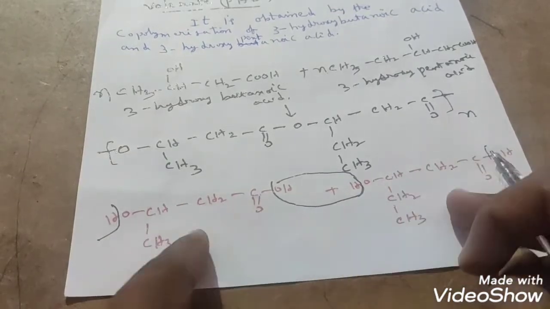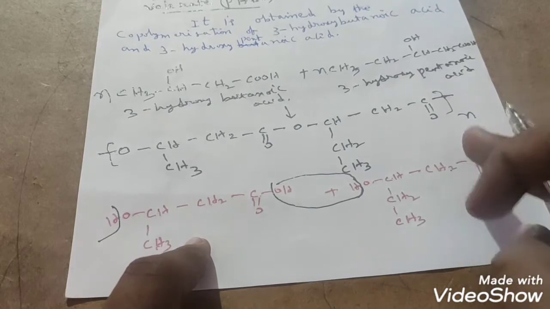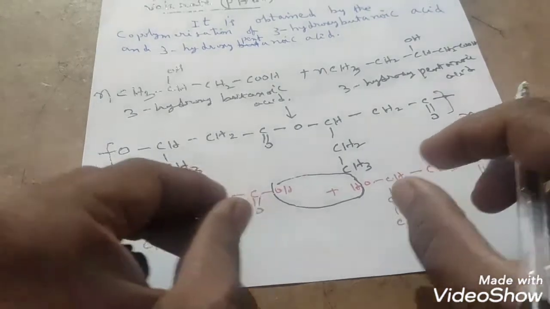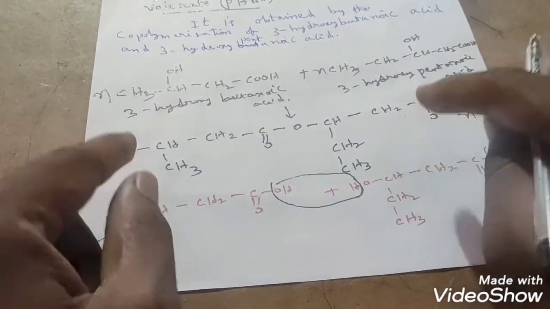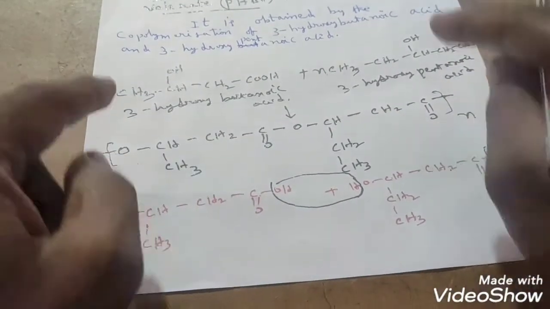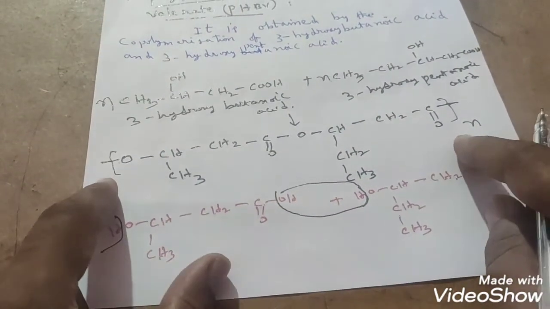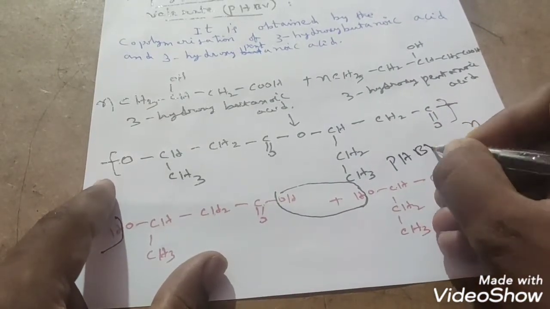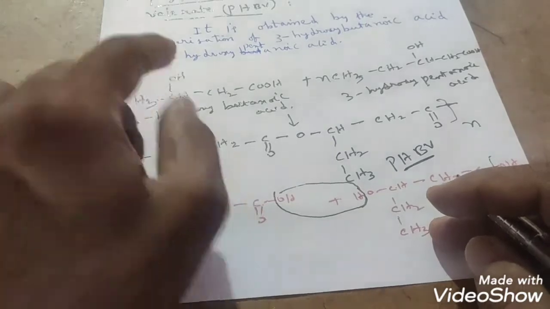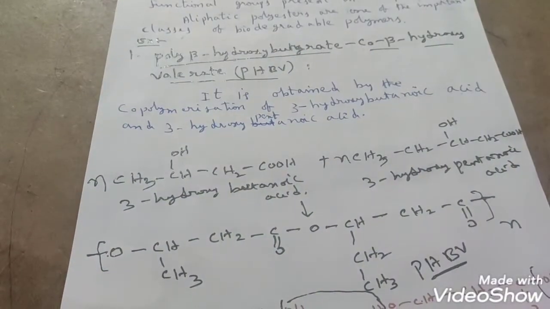So if you take two units, one is 3-hydroxybutanoic acid and the other is 3-hydroxypentanoic acid, the joining will take place and the repeating unit will form like this. How many repeating units you get depends on the n moles we have taken, so n times you will get it. So this is PHBV. What is the name of this compound? PHBV, beta hydroxy butyrate co-beta hydroxy valerate.